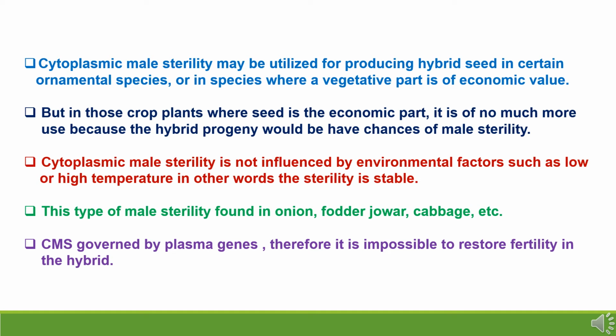Cytoplasmic male sterility is utilized for producing hybrid seed in certain ornamental species or in a species where the vegetative part is of economic value. In those crop plants where seed is the economic part, cytoplasmic male sterility is of not much use because hybrid progeny would have chances of male sterility development. Cytoplasmic male sterility is not influenced by environmental factors such as low or high temperature. In other words, the sterility is stable. This type of sterility is used in crops like onion, fodder jowar, and cabbage seed production.